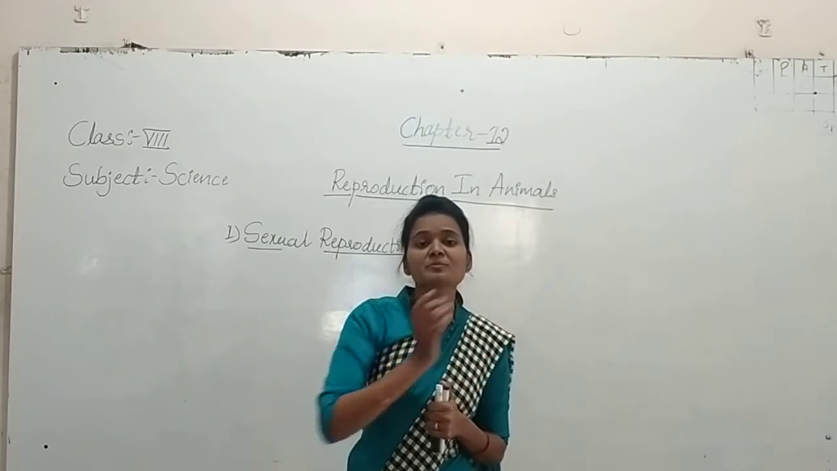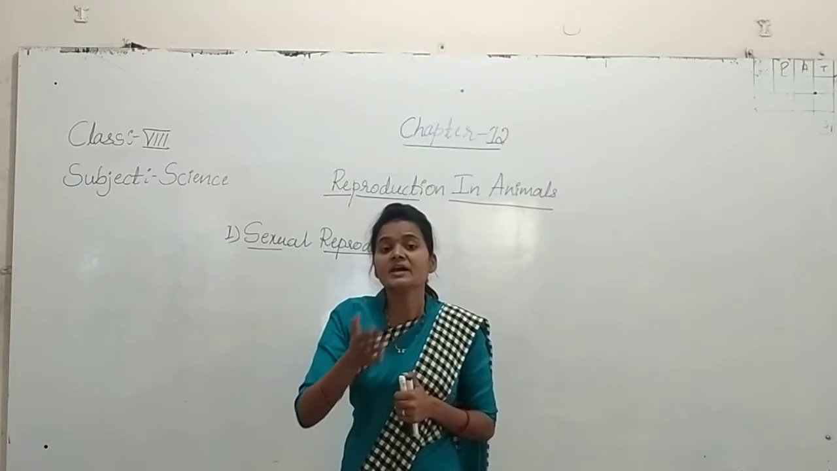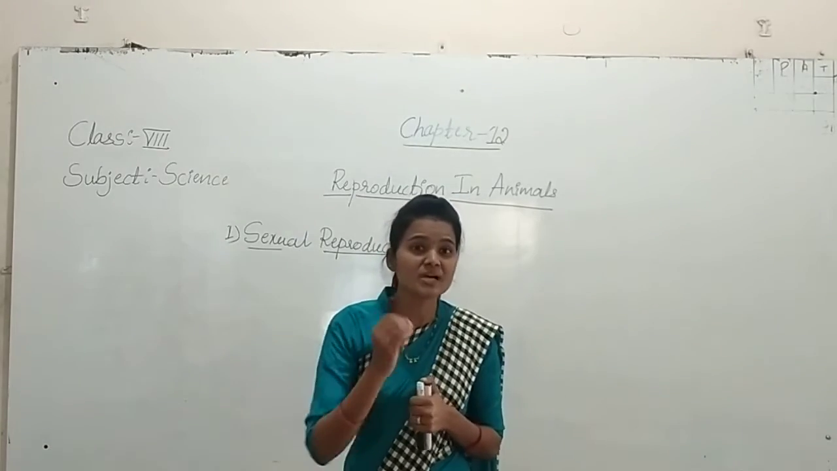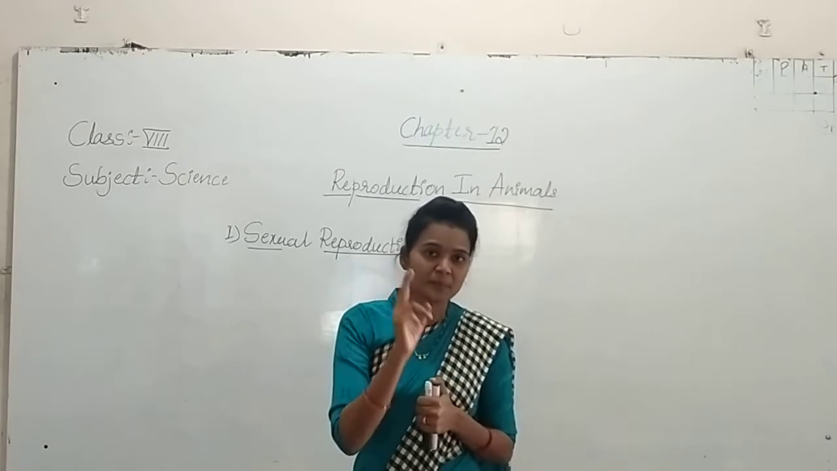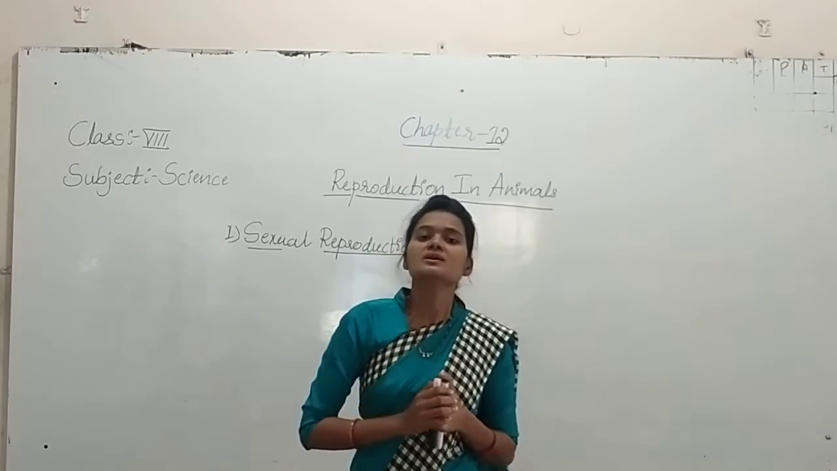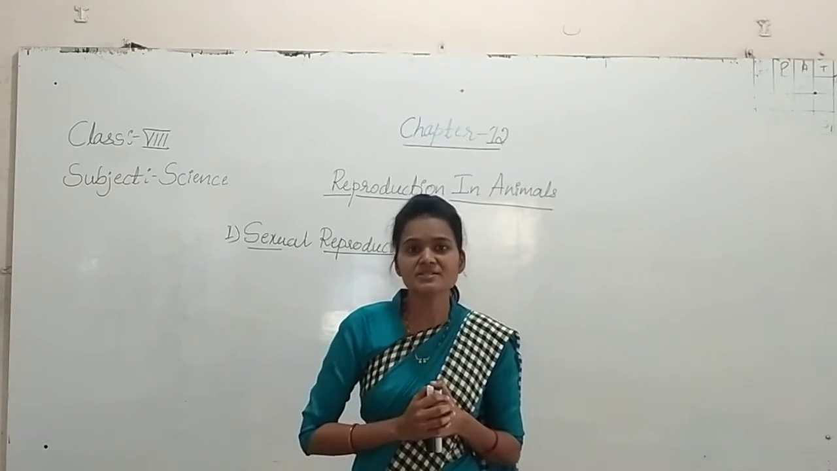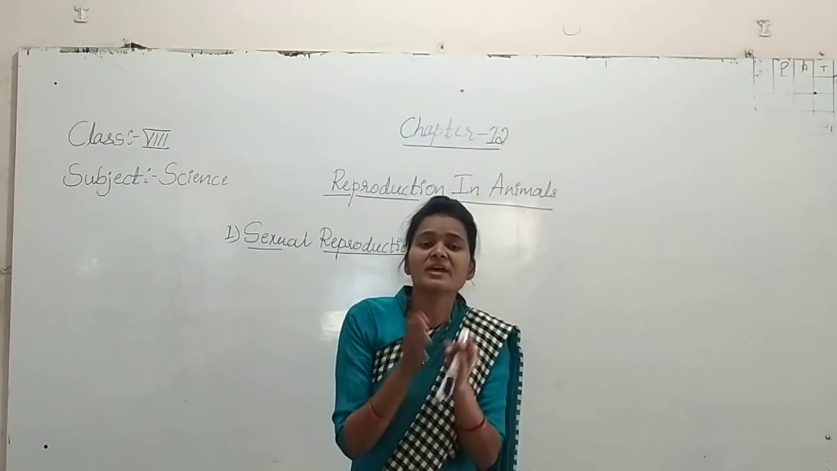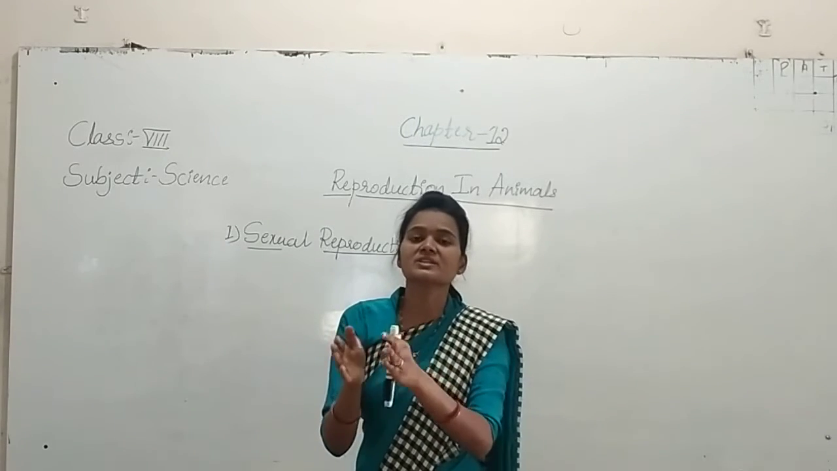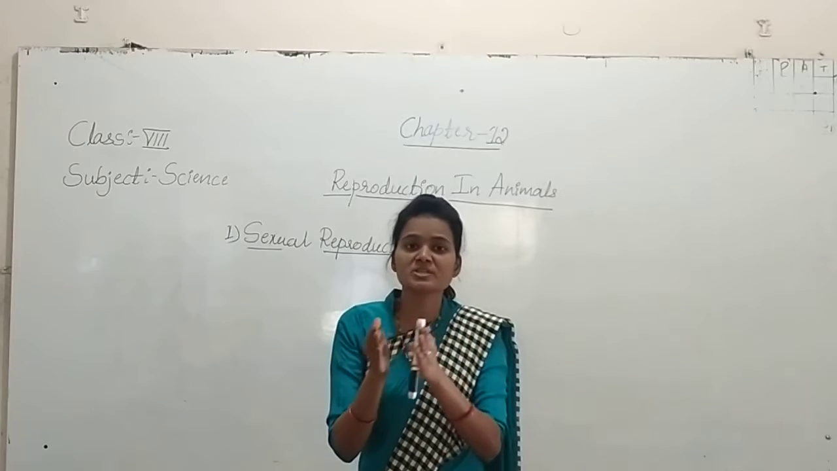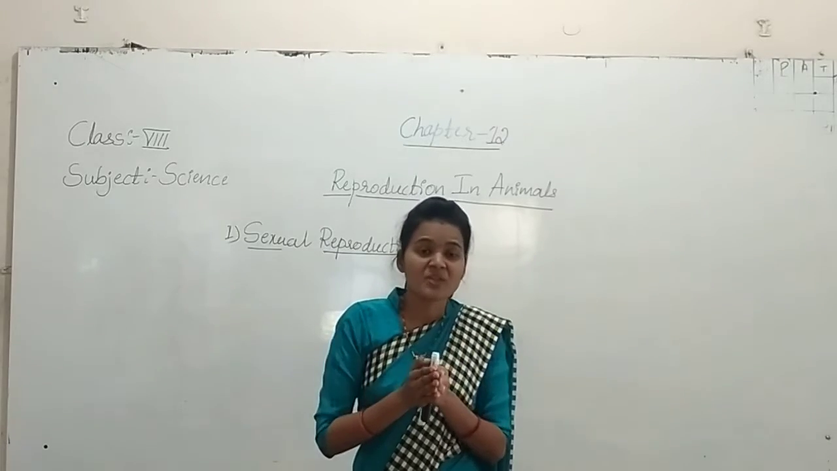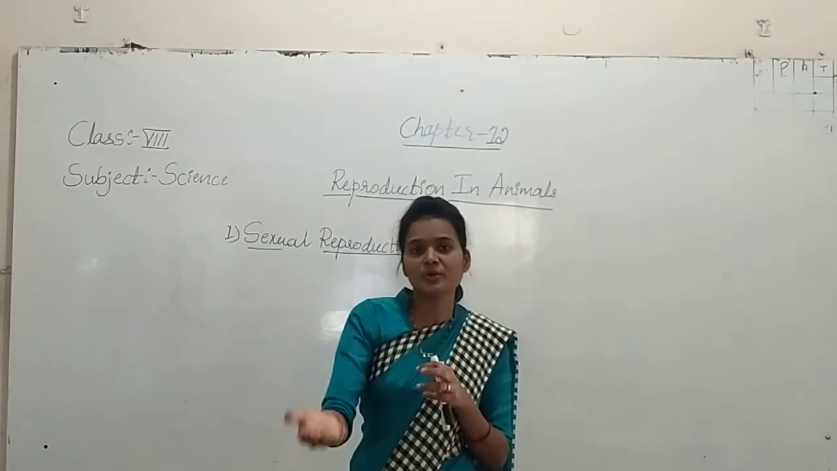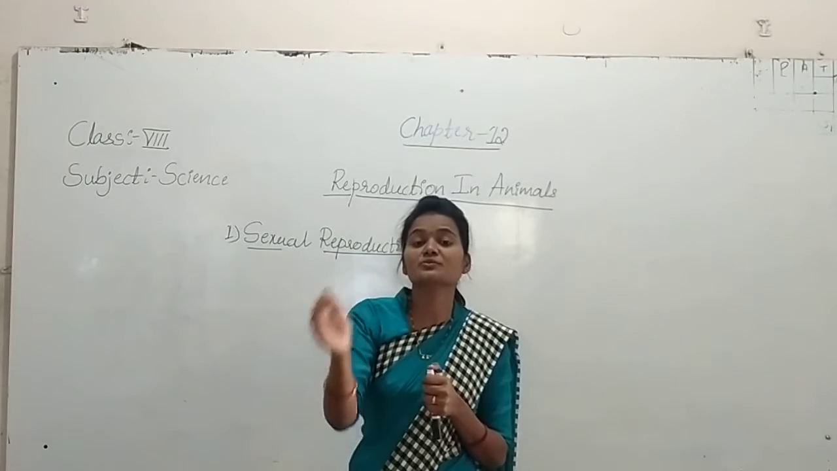And from the side of the male, what are the reproductive organs? A pair of sperm ducts, meaning two sperm ducts, one penis, and two testes. What are the testes doing? They are producing the sperms, and that sperm will fuse with the egg which will be produced in the ovary.